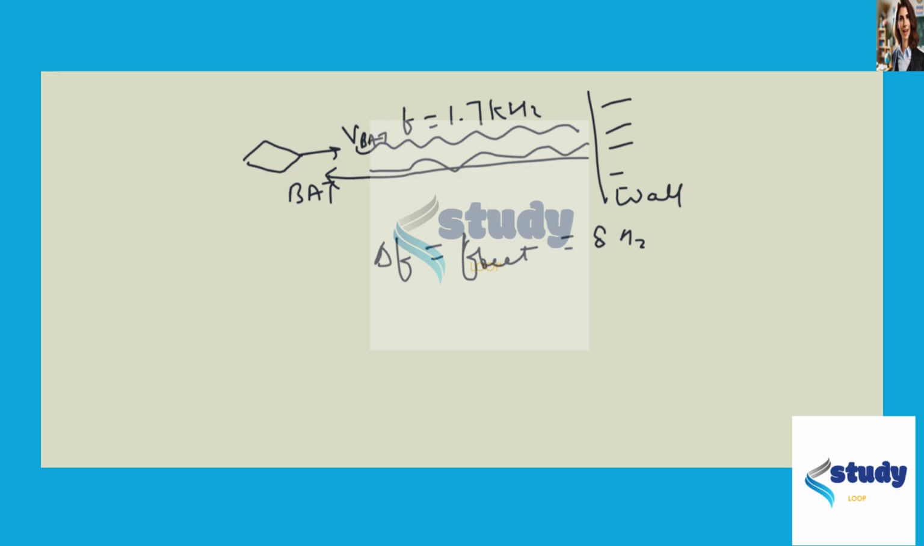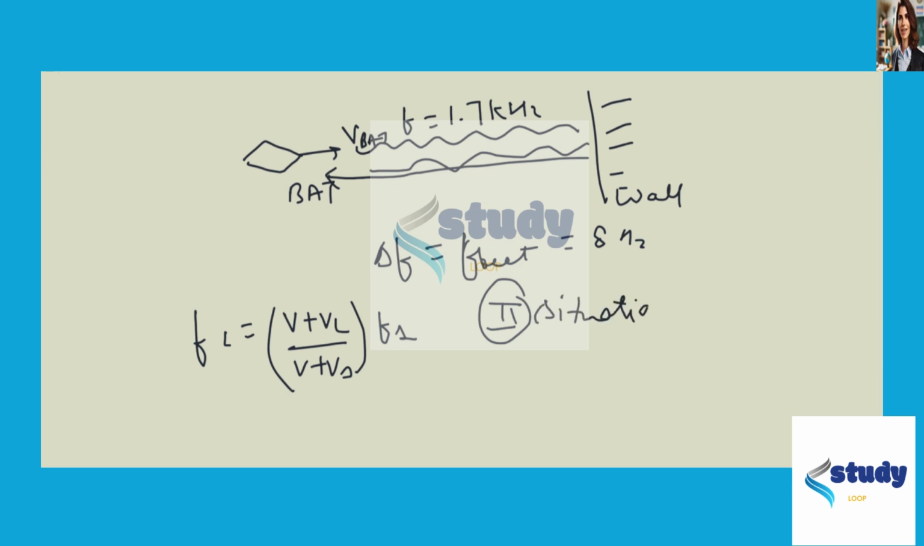We can solve this using the Doppler effect formula, which is f_L equals (v plus v_L) over (v plus v_s) times f_s. In the first situation, the bat acts as the source of the wave and the wall acts as the listener. After reflection, the wall acts as the source and the bat as the listener. So we have two situations, and we will solve this problem by solving the first situation and then the second. Let's get started.